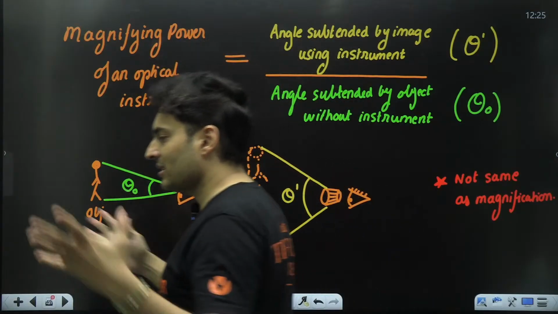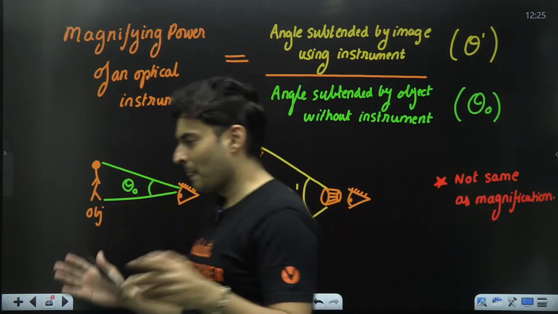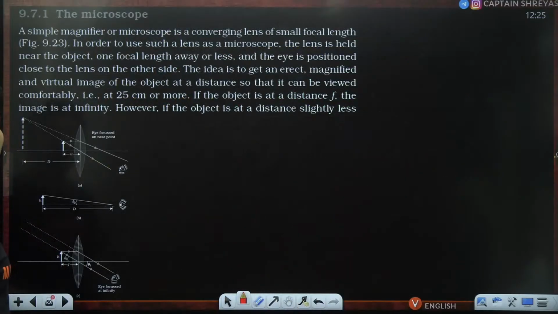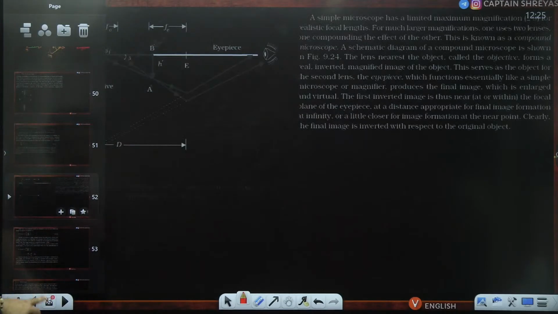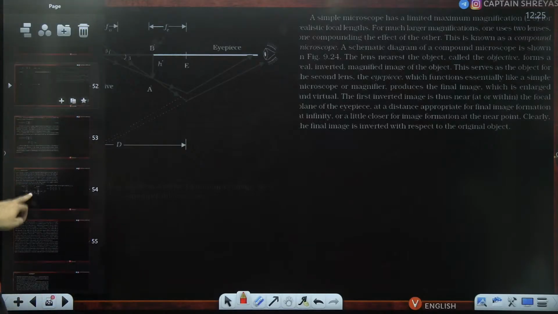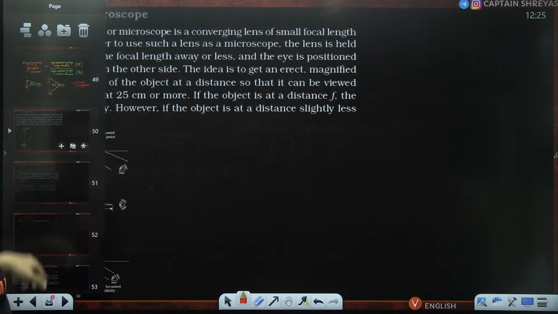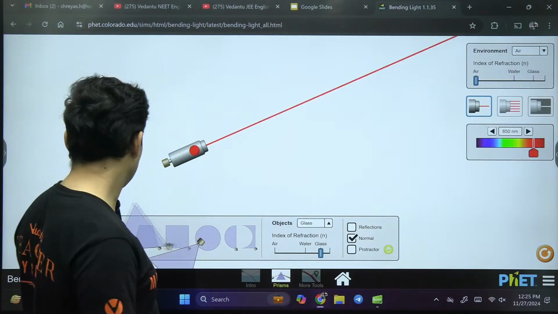How many times angle-wise does it get expanded? Awesome. Now there are three instruments. One is the simple microscope. Then you have the compound microscope. And the last one, you have the telescope. Let me explain this to you via simple diagrams right over here. Why not?